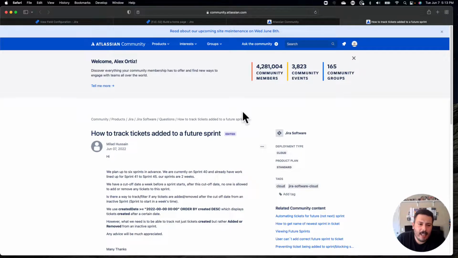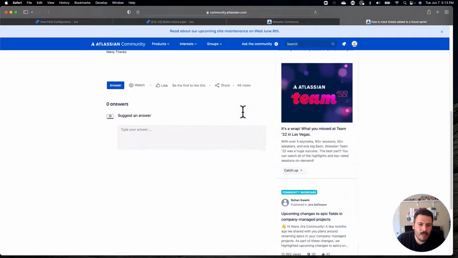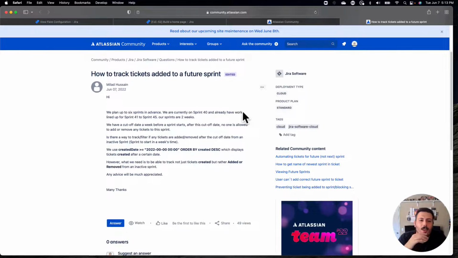Now, I like this question, and I like it not because I know how to do it, although I kind of have an idea, but because this is the type of question that you shouldn't ask. Fundamentally, we've got to take a step back, right? What is the purpose of Agile if not to be able to reflect, do your iterative cycles, and pivot?